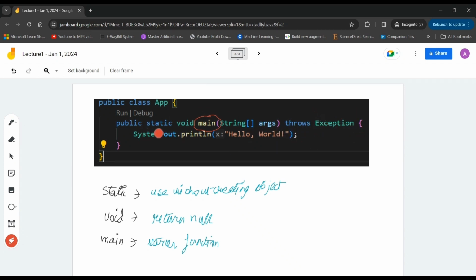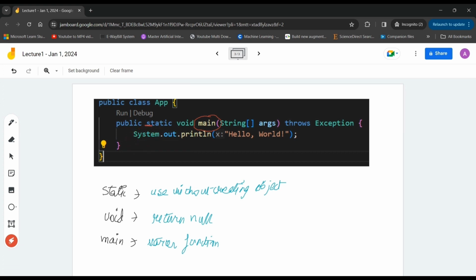Now, what does System.out.println do? Actually, this is just to print, as we already said, Hello World on the terminal itself. But let's talk about each specific thing. System is a class itself. There is a package where there is a class called System. It is used to interact with the system, the console or terminal itself, we can say.